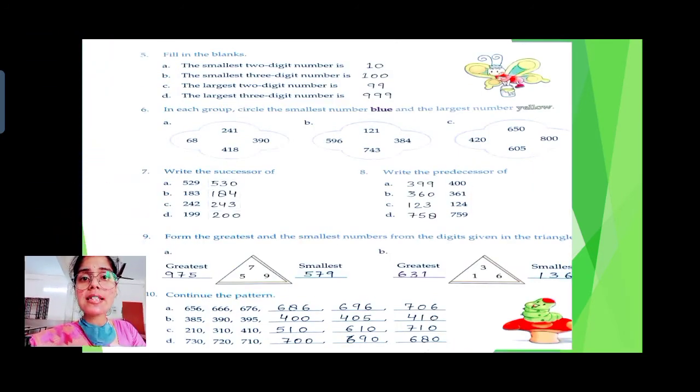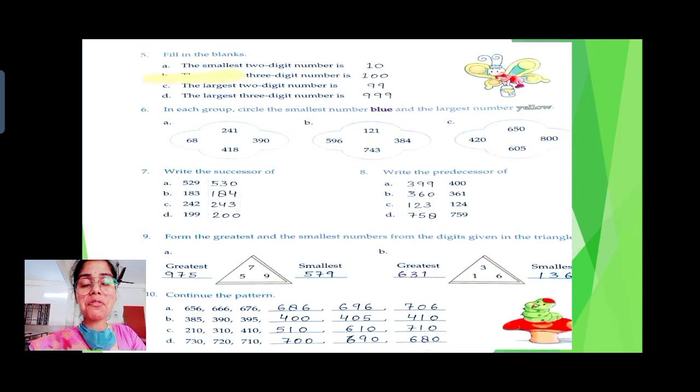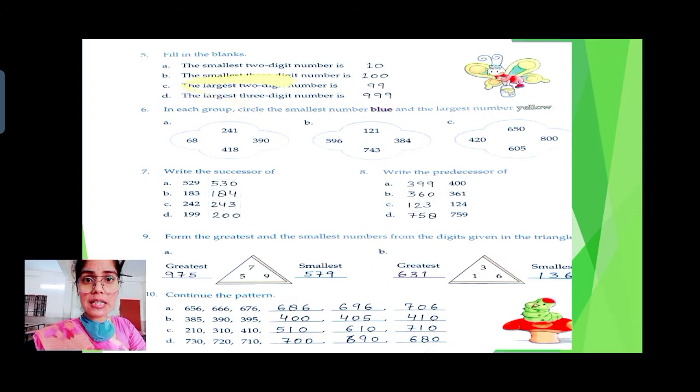Now class, in the next slide you can see clearly it is written fill in the blanks. Now class, let's refresh your knowledge, let's revise your knowledge. You already know these things. You have already understood, but again we will revise it. Let's see the first one, the smallest two-digit number.